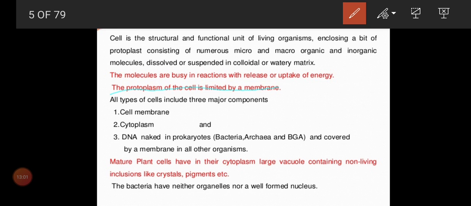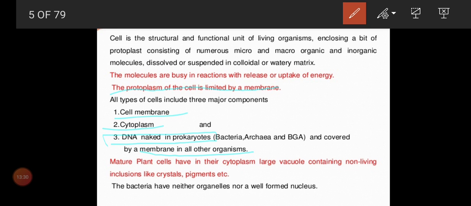Is that clear? And we'll see the three major components of all types of cell. The cell membrane is a common type. Cytoplasm will be seen, and the remaining DNA is naked in prokaryotes. We know the definition for that, like bacteria, archaebacteria, blue-green algae and all. DNA is naked. It is not at all covered by any nuclear membrane, and it is covered by a membrane in all other organisms, in eukaryotes. Is that clear, children?